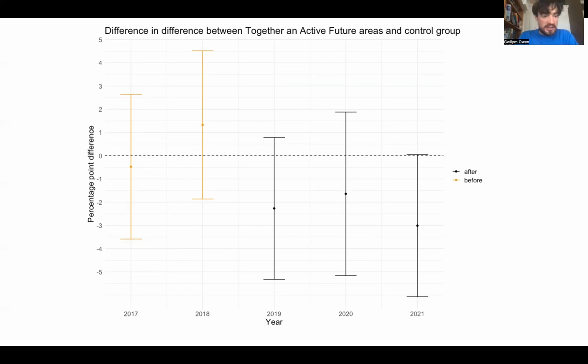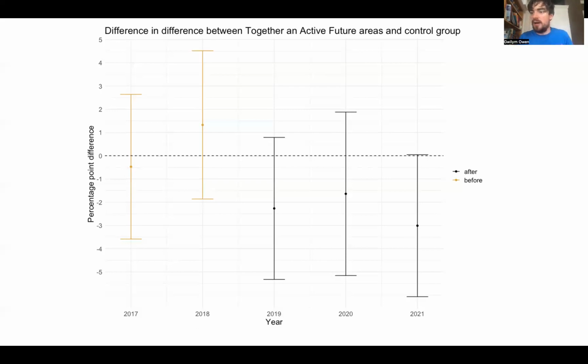However, the 95% confidence intervals around this are large and range between a decrease as big as 4.6% and actually an increase of 0.7%. So given this, it is essential that we continue to monitor the situation as data is collected. Firstly, to look at future trends, but with more data, we will also be able to be more precise in our estimate of the effect of the Together and Active Future project.